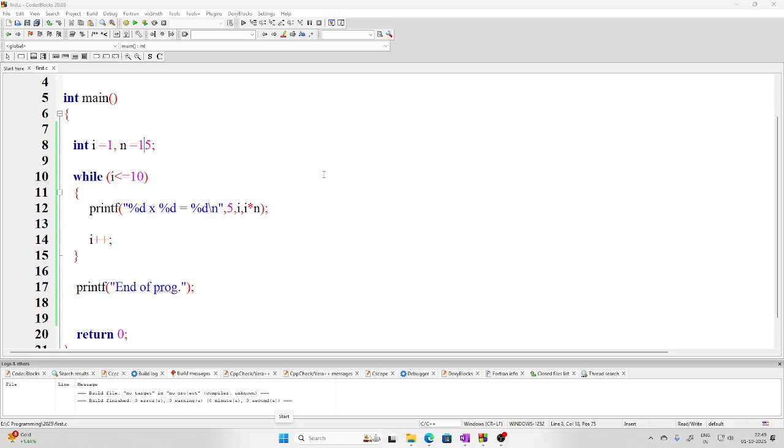Okay. So in this particular lecture I have introduced you to this while loop, and in the coming lectures I will be solving so many problems using the while loop only, let's say 20-30 problems, so that the while loop becomes very, very clear to you.